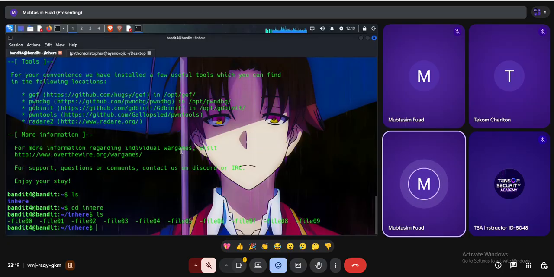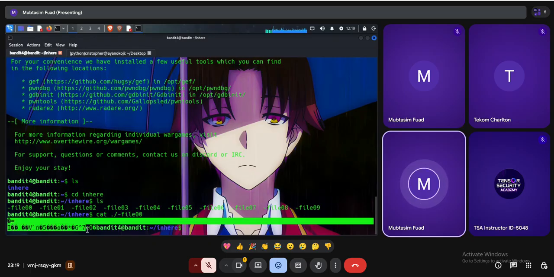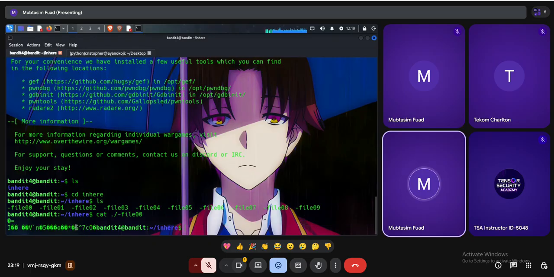If you try to read any binary file, let me show you. cat dot slash minus file 0000. You will get output something like this. Binary file output looks like this, because it is not readable by a normal human. So in that case, I have to read all the files manually and find which file stored the real password.